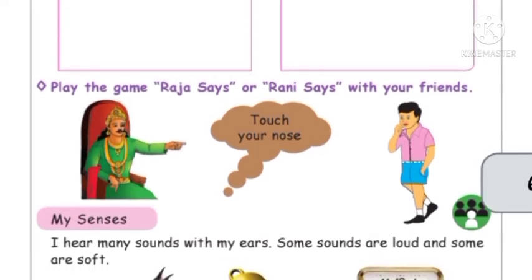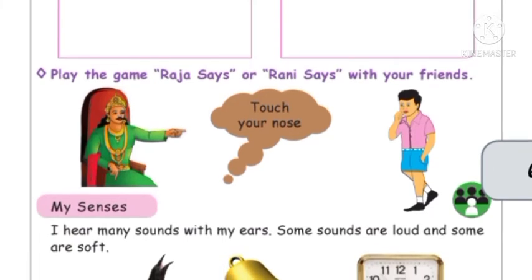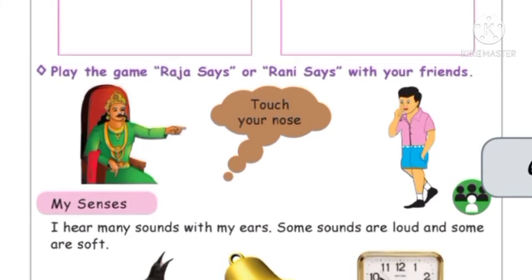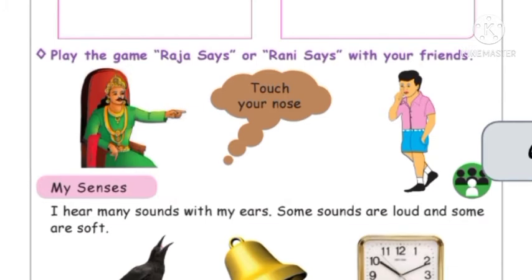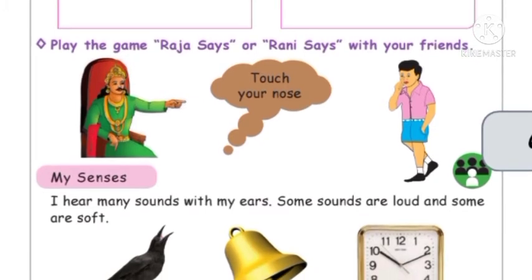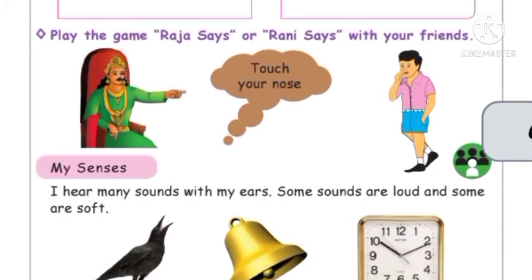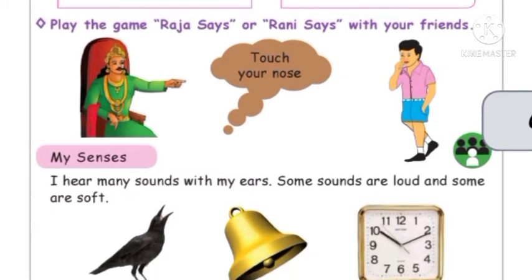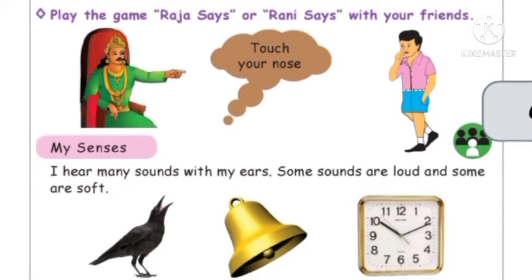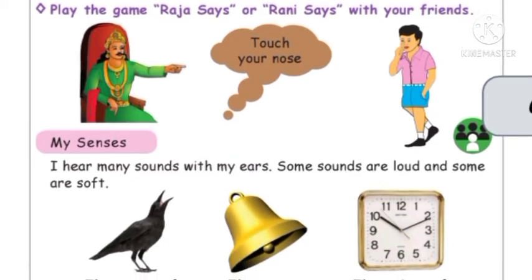Okay, now let us play the game. Raja says and Rani says, with your friends. Okay, there is a game: Raja says or Rani says. What is this? You see, Raja says touch your nose. You have to touch your nose. If he says touch your eyes, you have to touch your eyes, touching the body part.